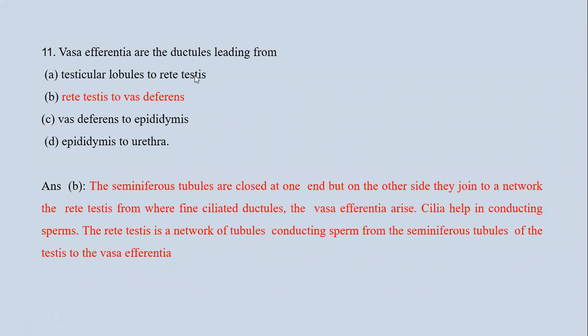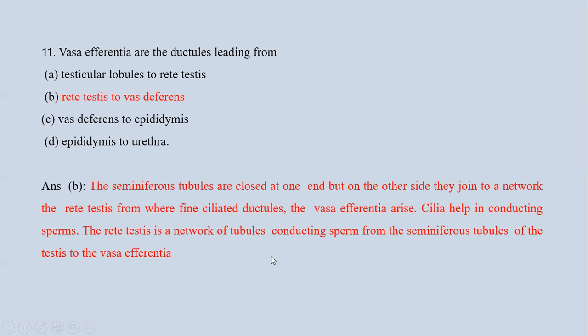Next question is, vas efferentia are ductules leading from: first, testicular lobules to rete testis; second, rete testis to vas deferens; third, vas deferens to epididymis; fourth, epididymis to urethra. Now we know that seminiferous tubules are closed at one end, but on the other side they join a network, the rete testis, from where fine ciliated ductules, the vas efferentia, arise.